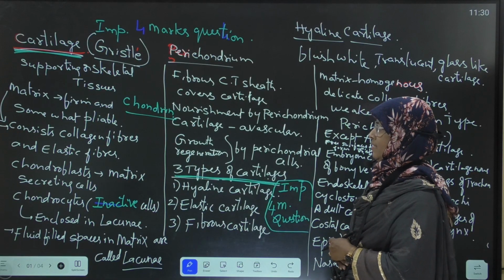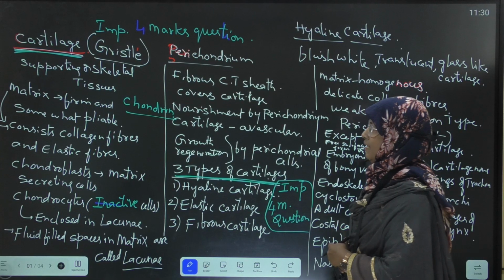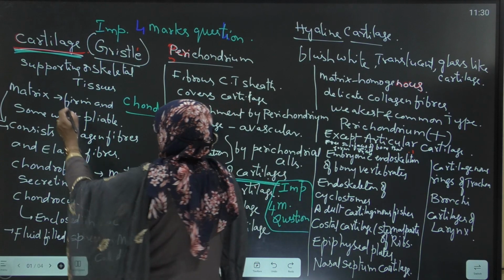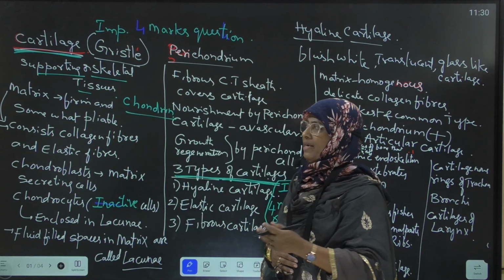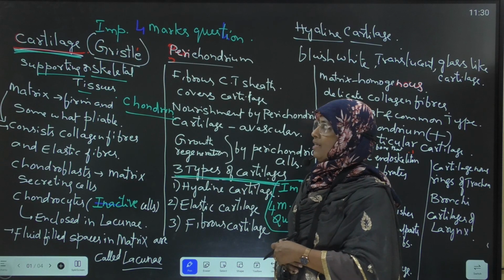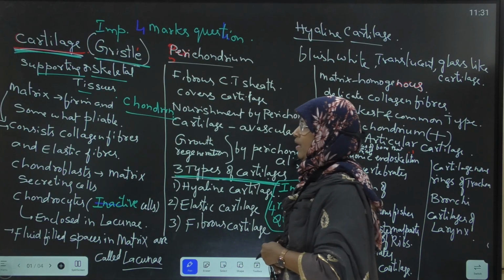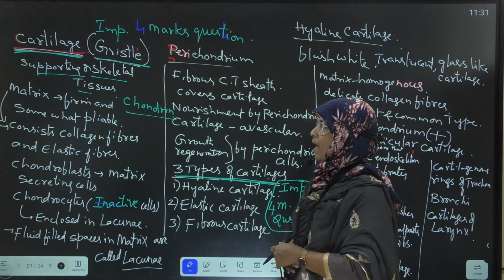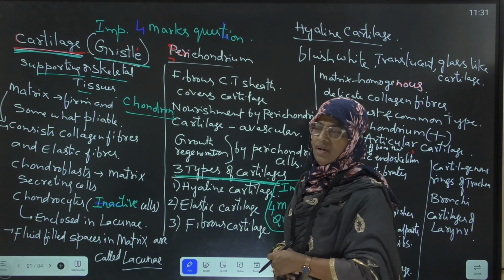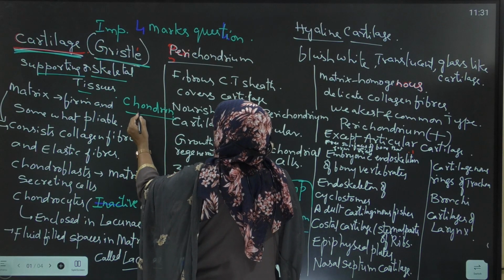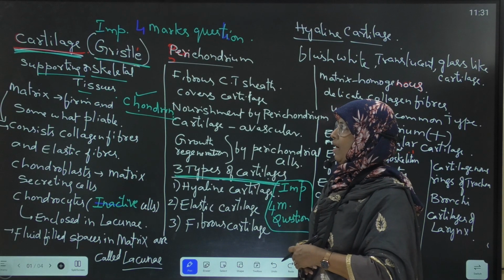Before types of cartilages, first we will discuss what is cartilage. Cartilage is one of the supporting skeletal tissues. Cartilage is otherwise called gristle. Next, the matrix of the cartilage is otherwise called chondrin. What is chondrin? The matrix of the cartilage is called chondrin.